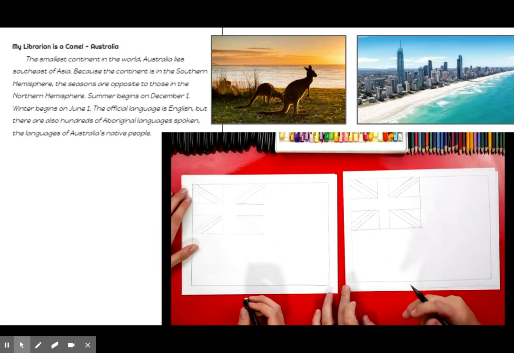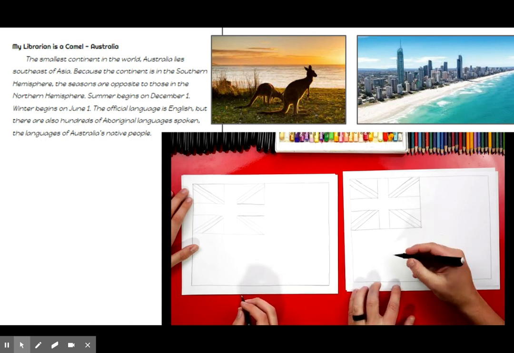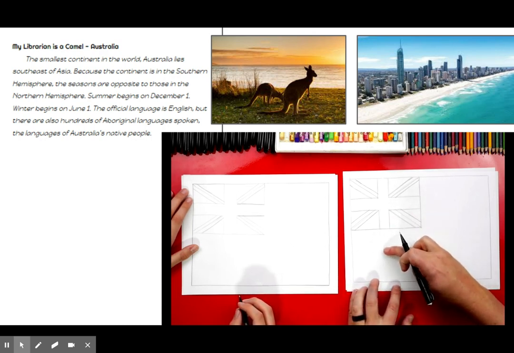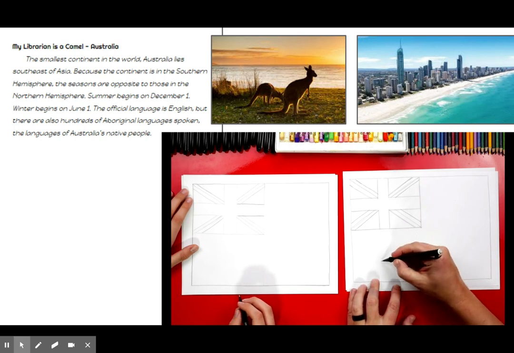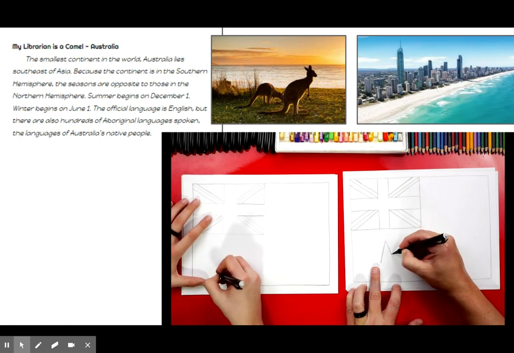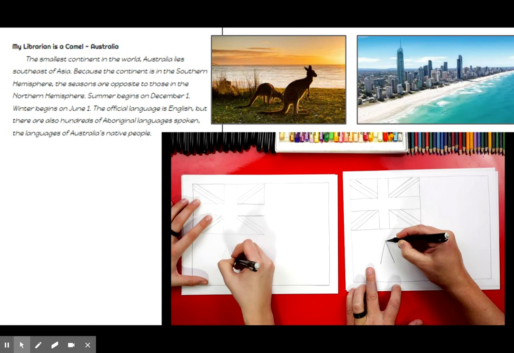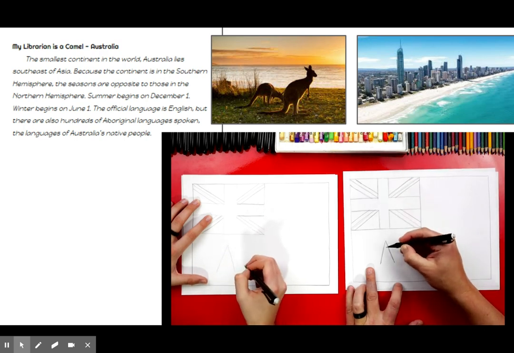Now we're ready to draw the stars, and they're the Commonwealth Star or the 7-point star. So we're going to start with the big one that's right directly below the cross right here. We're going to first draw an upside down V. We're going to go up and then down on the other side. And these should be equal on both sides. And then this point is directly below the cross.